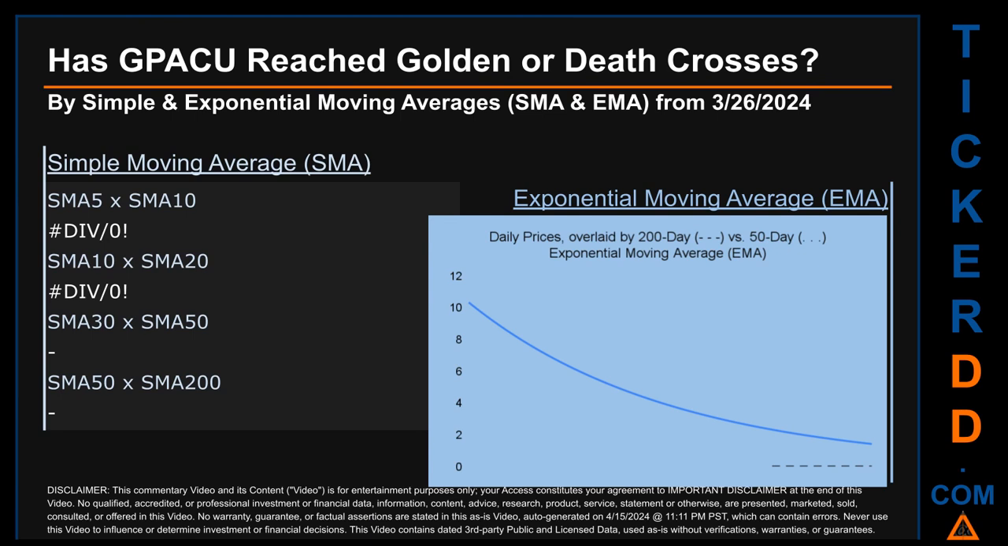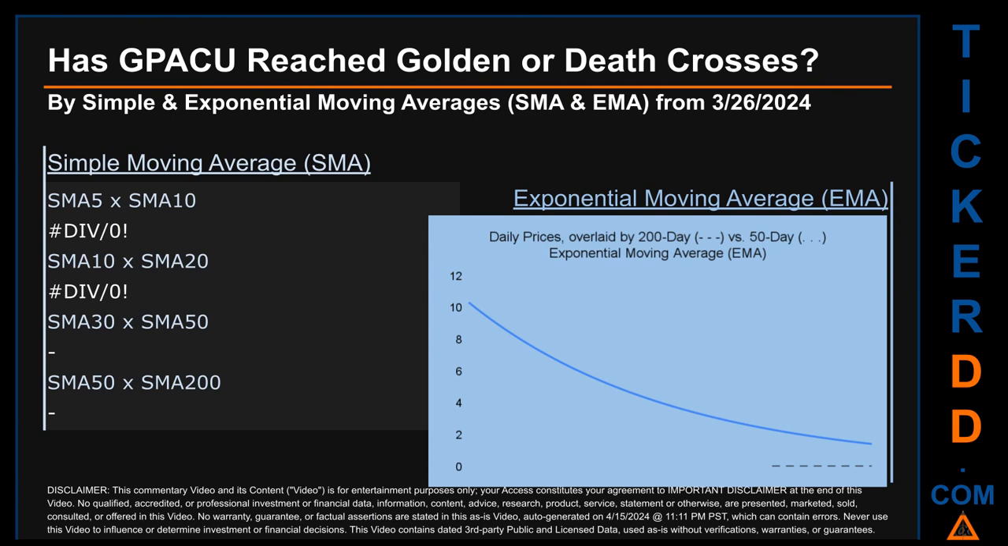Has GPACU price reached golden or death crosses? Golden cross and death cross are basic signals that compare average prices across two specified trade day ranges, a short-term versus a long-term range. For example, 5-day versus 10 trade days.